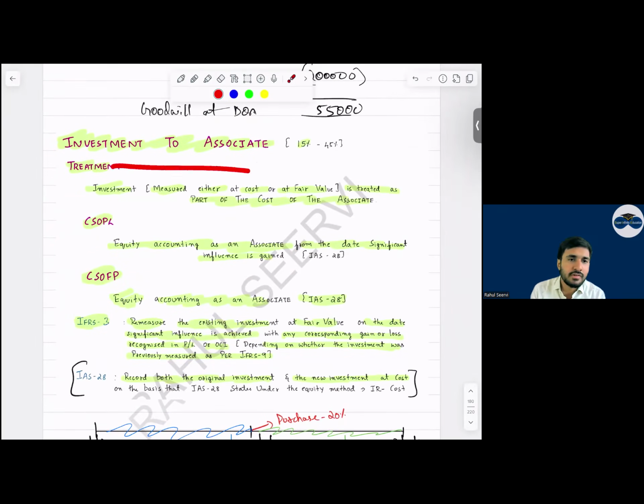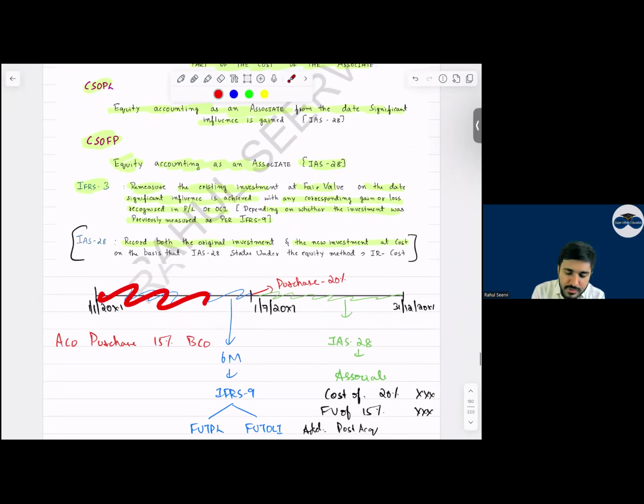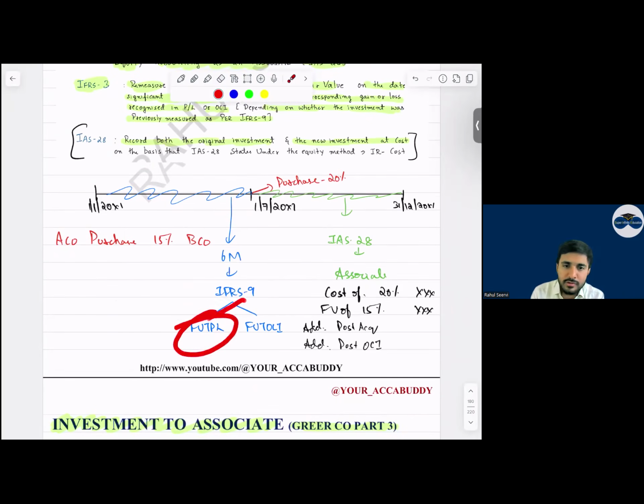Then coming to the last case, everyone: investment to associate. Investment to associate means it is from IFRS 9 to associate. So what will you do? For the first 6 months we follow IFRS 9, either fair value through P&L or fair value through OCI. During this period, if we receive any dividend, we recognize it in the investing category.